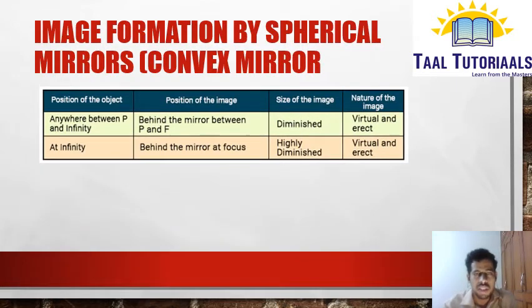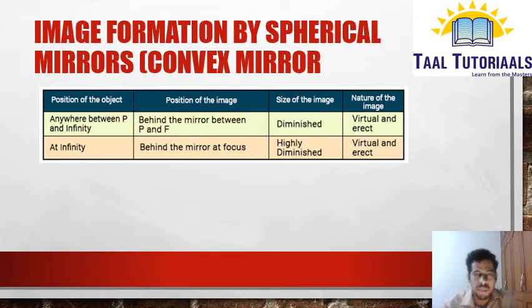So this is the case of a convex mirror. Position of the object: here you have only 2 cases. One is when the object is kept anywhere between P and infinity, between pole and infinity, the image will be formed behind the mirror between the pole and focus, and the size of the image is diminished. The nature will be virtual and erect. If you keep the object at infinity, then the image will form at focus behind the mirror.